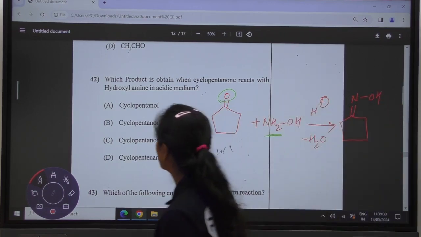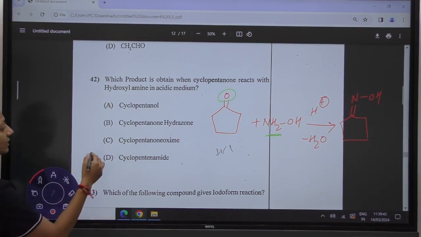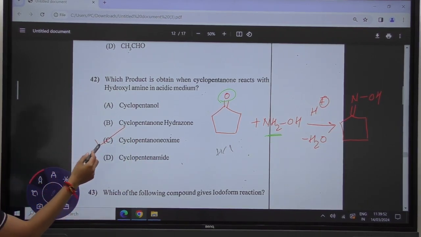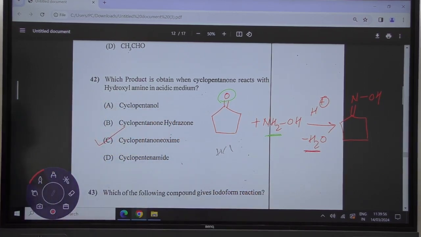and this is known as oxime. The compound which is formed is known as your oxime. This is a cyclopentanone oxime. So the product is formed with the removal of the water molecule. This is basically by the removal of the water molecule that forms the oxime. Moving towards the next question.